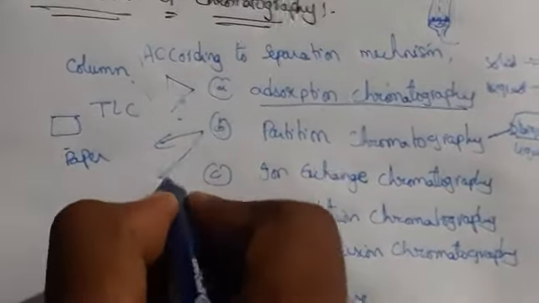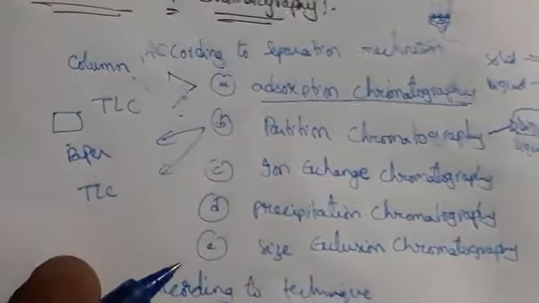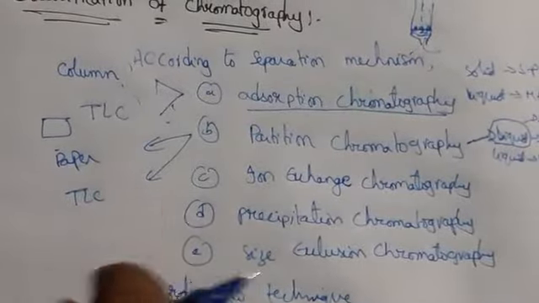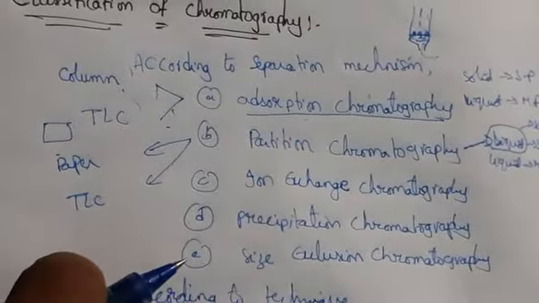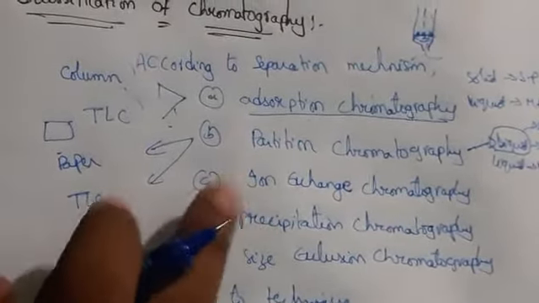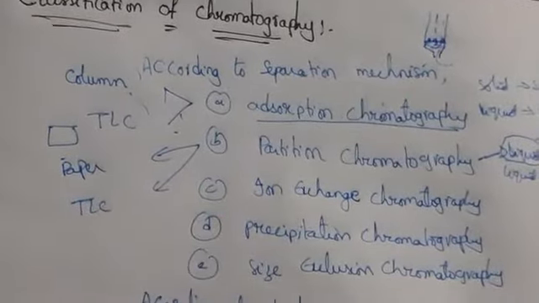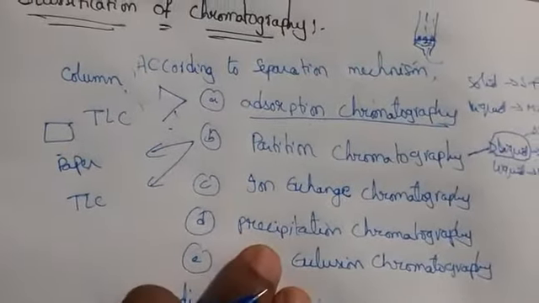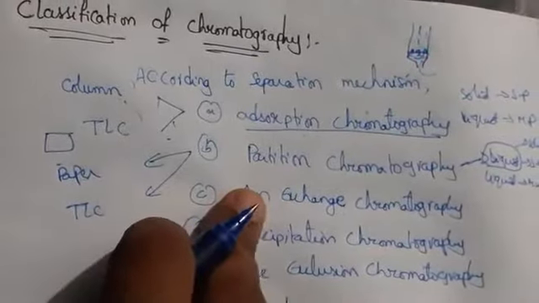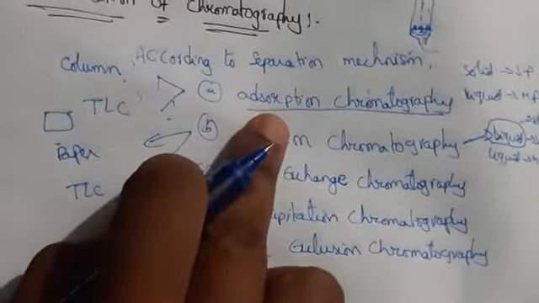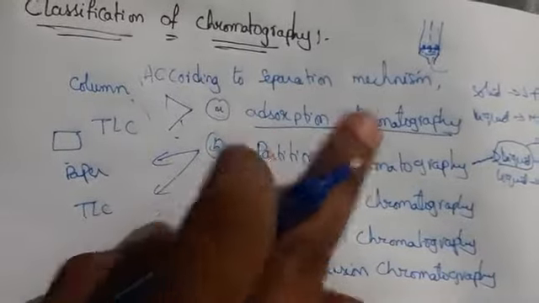In this category we also have TLC. Thin layer chromatography also depends on partition chromatography, because the solvent mixture we take is present on the plate, so it can be either adsorption or partition.